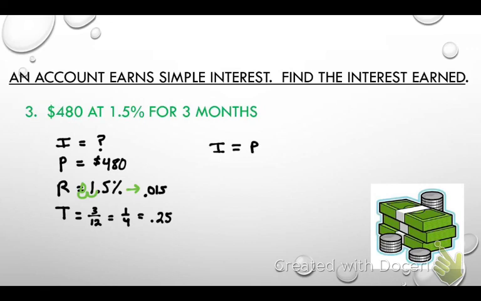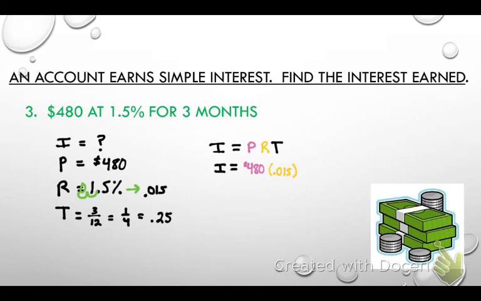As you guys said before, I equals PRT. What is my interest or my I? We don't know it, so we're keeping it as an I. What is my principal? Okay, so I'm going to plug in $480 for the principal. What is the rate? 0.015. Okay, we already turned that into a decimal, so the rate is going to be 0.015.